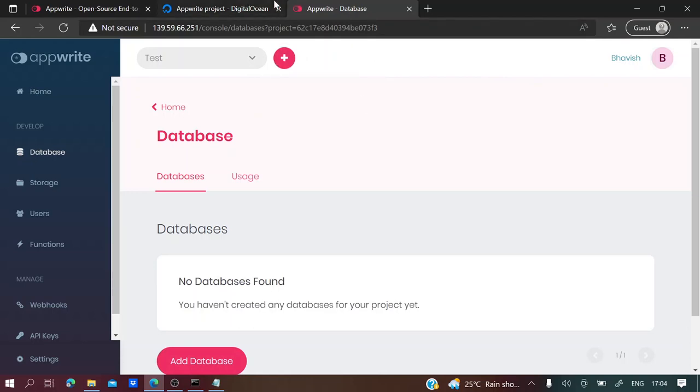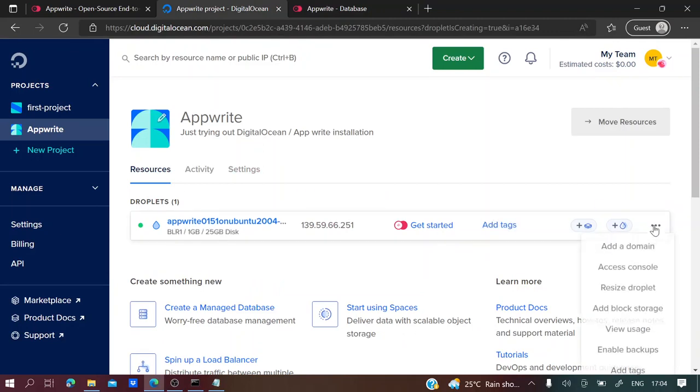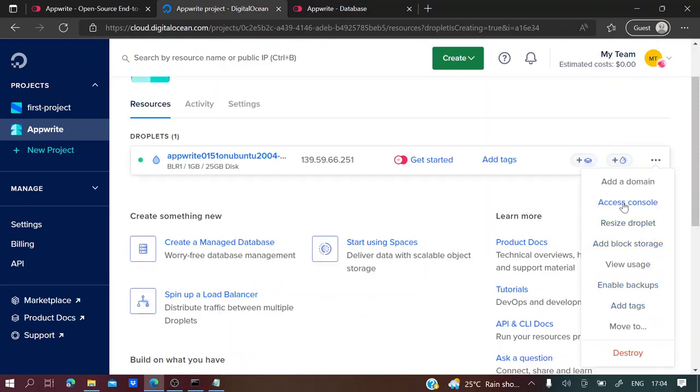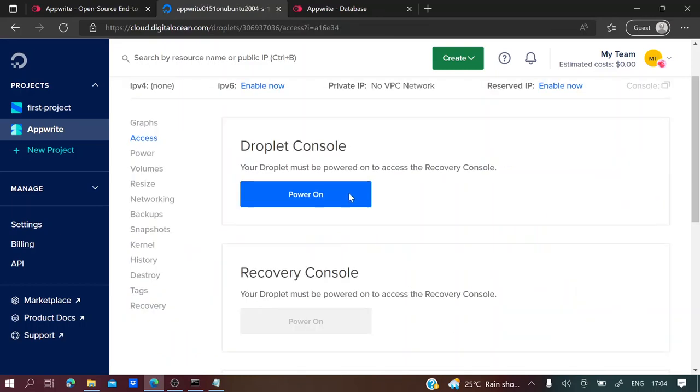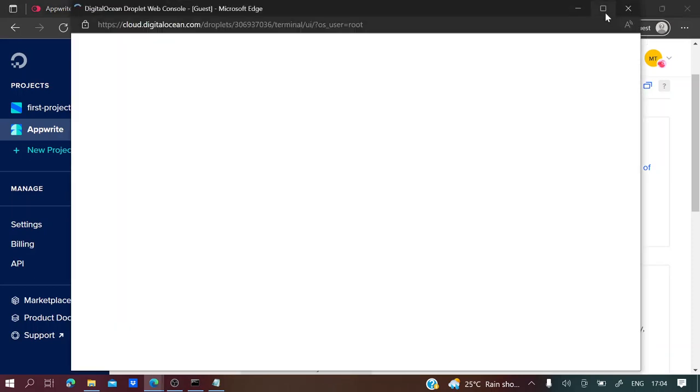If you want to access the server's console, you can go here, click on it, and click this button, access console, launch droplet console.